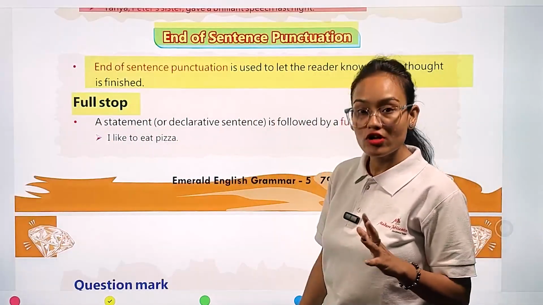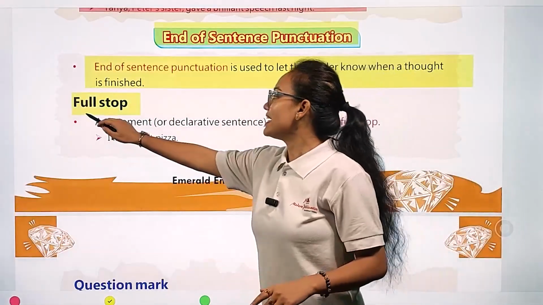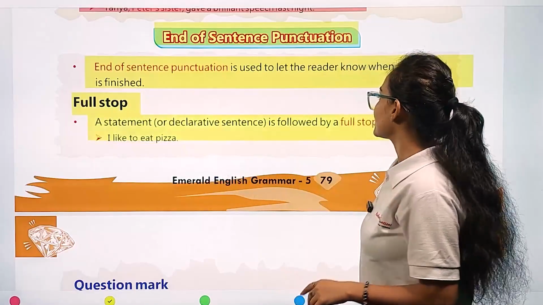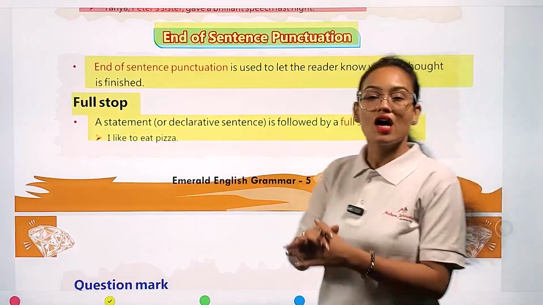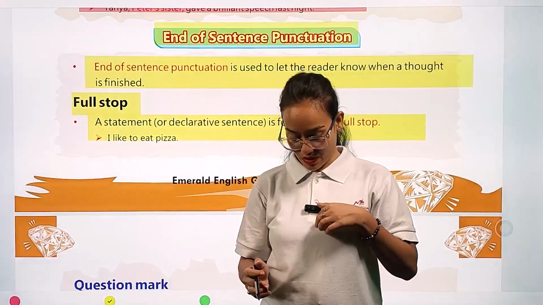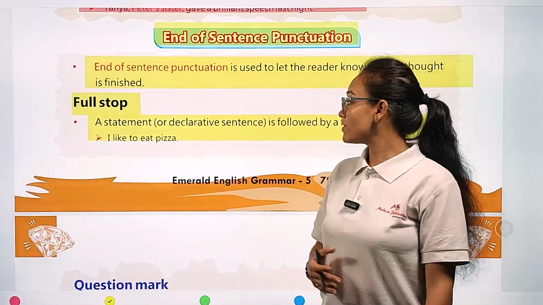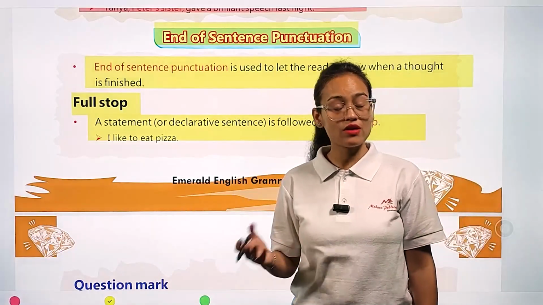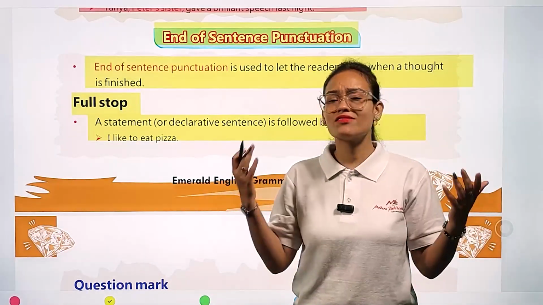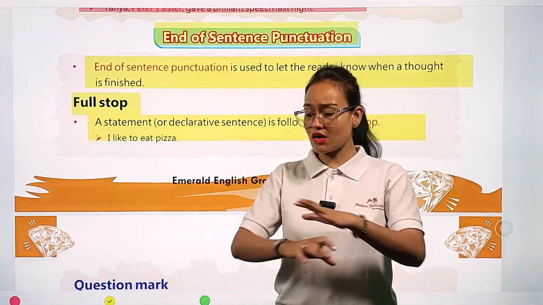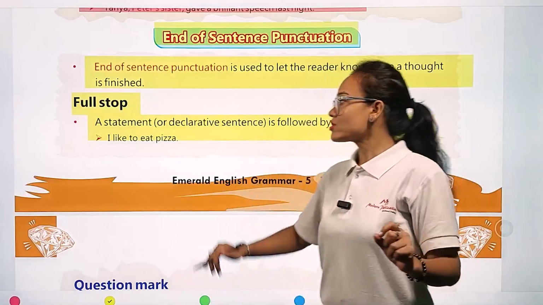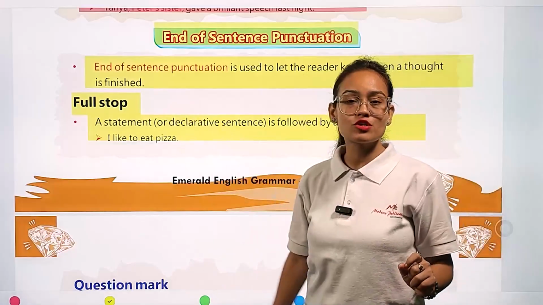What is the meaning of full stop? Let's see. A statement or declarative sentence is followed by a full stop. A statement is when we are declaring something. Whenever we are declaring our thought in a very clear way, it means our whole sentence is finished, so here we put a full stop.